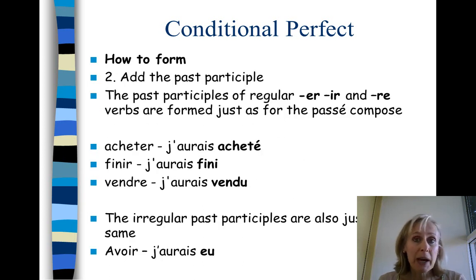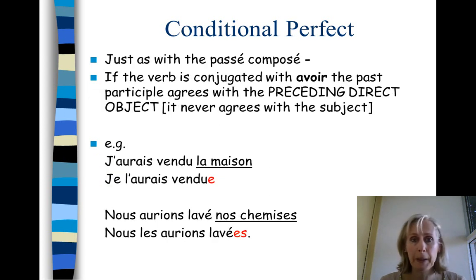Then you add the past participle, and again these same rules apply as for any compound tense. So the past participles of regular er, ir, and re verbs are formed just as with the passé composé. Acheter would become j'aurais acheté, I would have bought. Finir, j'aurais fini, I would have finished. Vendre, j'aurais vendu, I would have sold. And the irregular past participles are also just the same. J'aurais eu, I would have had.